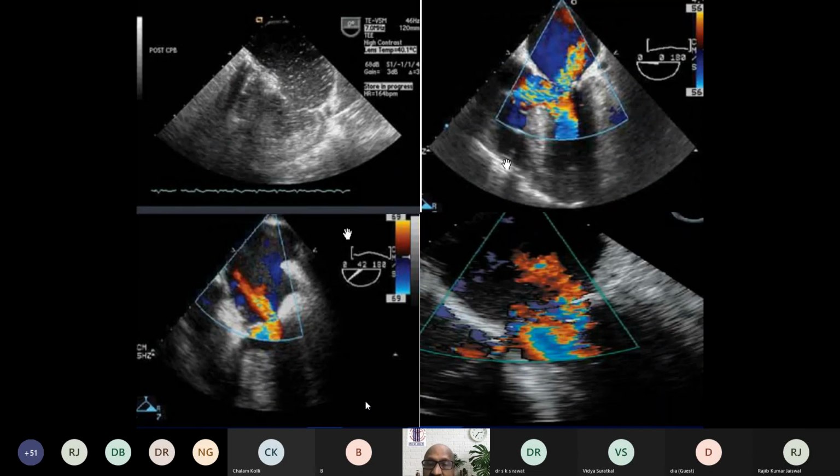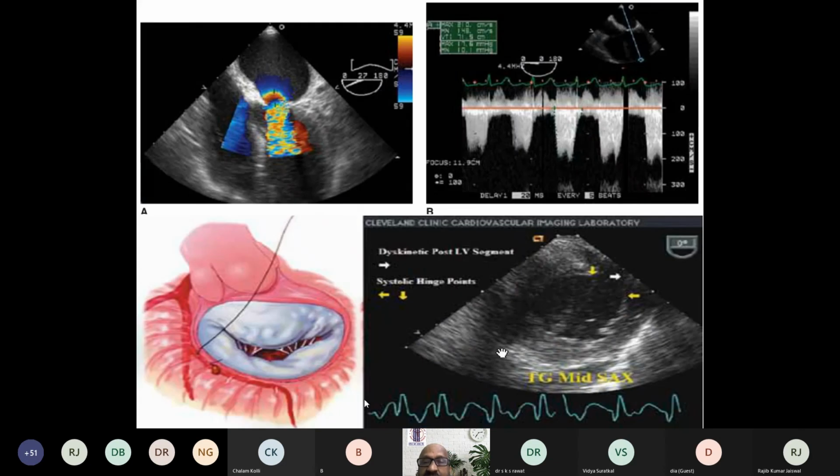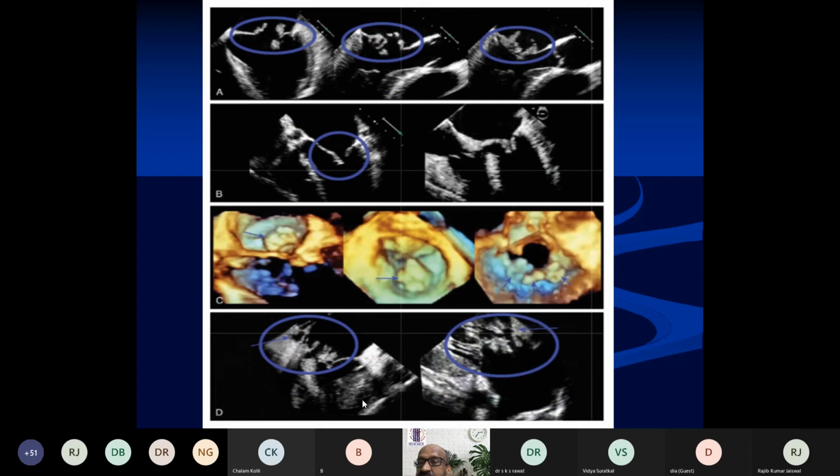Some of the complications of mitral valve repair are shown here. You have the air in the cardiac chambers, residual mitral regurgitation, systolic anterior motion of the mitral valve, and then you have residual gradient, mitral stenosis like picture here with gradient across the mitral valve, and regional wall motion abnormalities as a result of injury to the circumflex artery may all be seen.